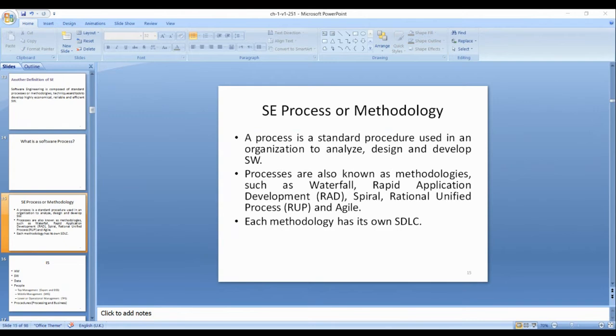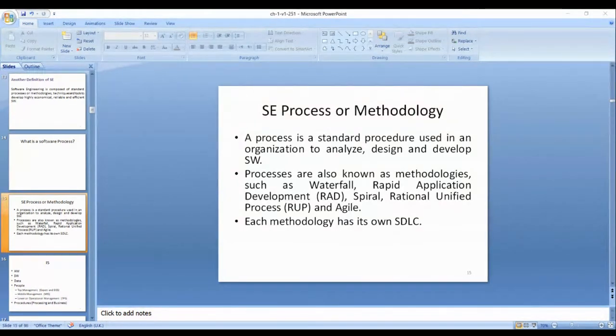Methodology or process is the standard procedure used in an organization or company to analyze, design, and implement the software system.